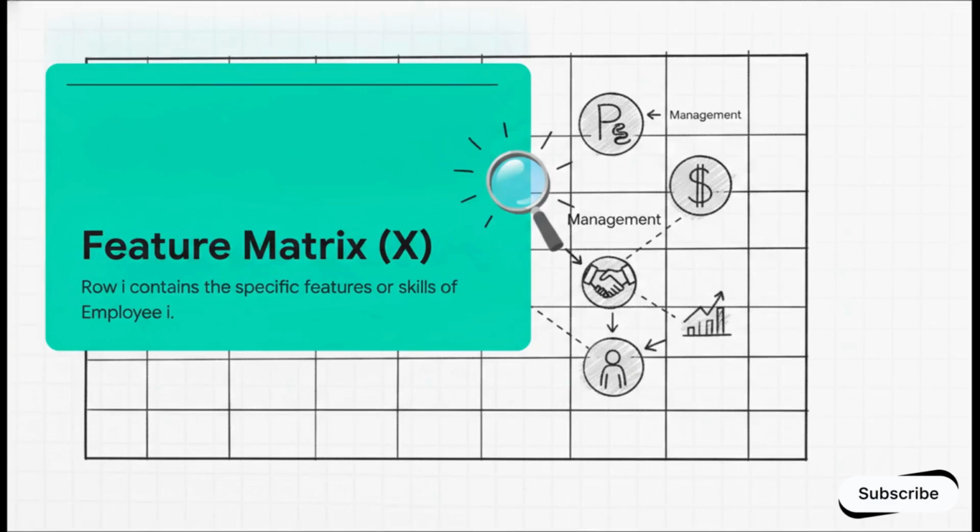It's wonderfully straightforward. Each row represents a distinct node, like a specific employee in our org chart, and the columns contain their attributes. You know, things like their proficiency in Python, management, or sales. This matrix holds the actual data. But here's the catch. It knows absolutely nothing about who works with whom.